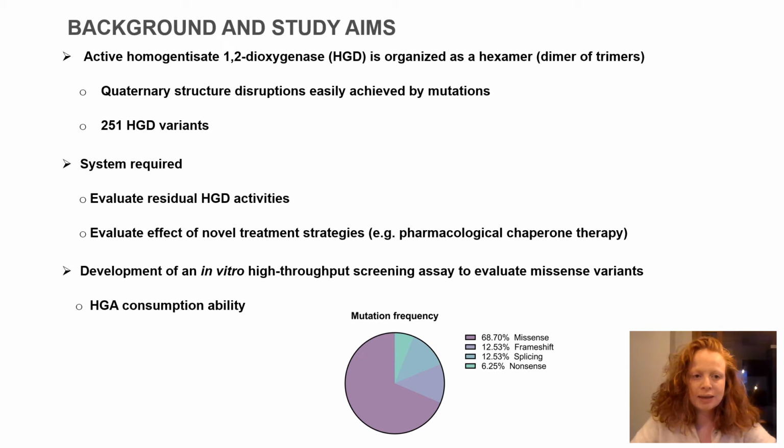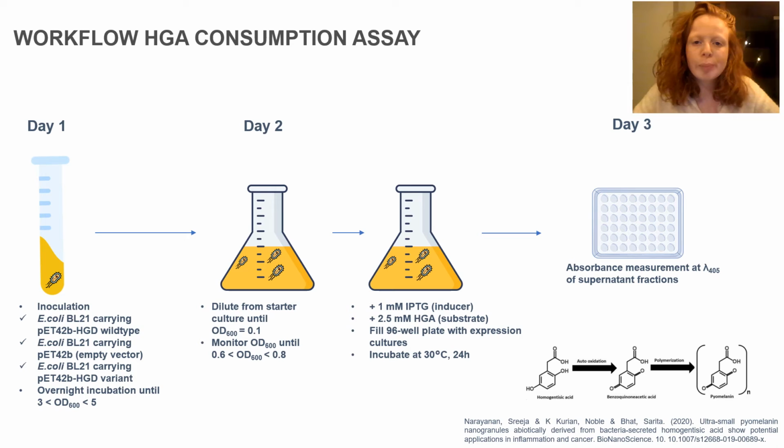consume homogentisic acid. The principle behind the assay is as follows. On day 2, when bacteria are in their exponential growth phase, we add our inducer and our substrate, HGA, and we fill our plates with our expression cultures and incubate them further for 24 hours. After 24 hours, we measure the absorbance of pyomelanin. A variant that has a lower residual HGD activity compared to wild type will have more unmetabolized homogentisic acid available to be auto-oxidized and polymerized into pyomelanin, and this will result in a higher absorbance value.